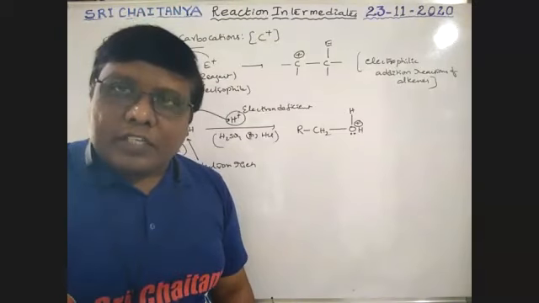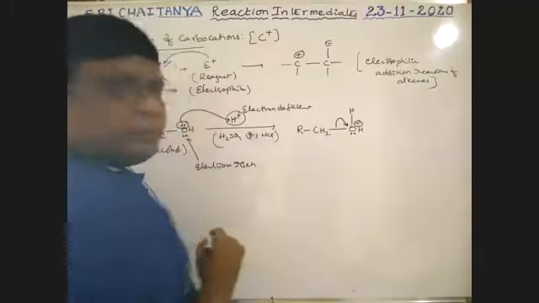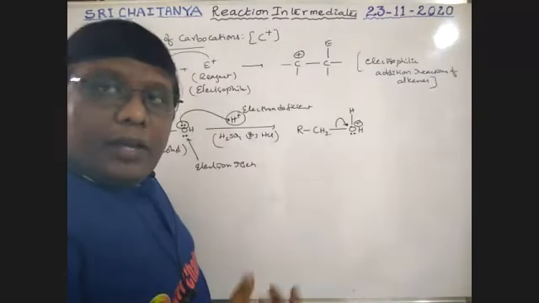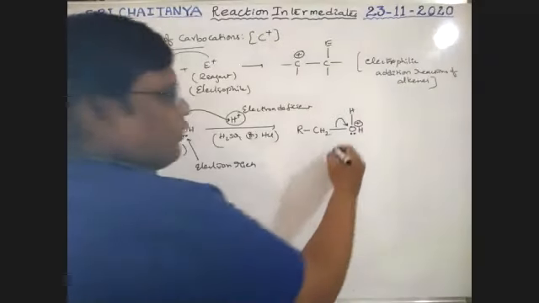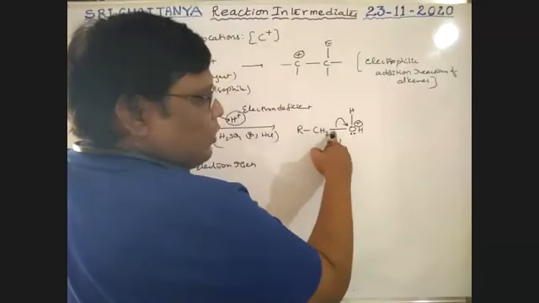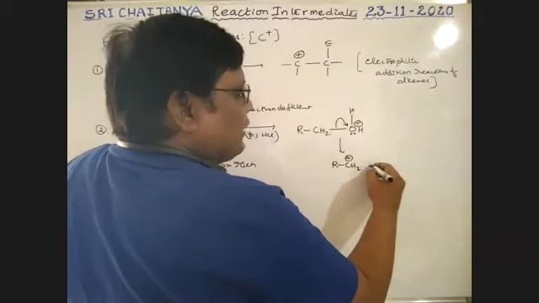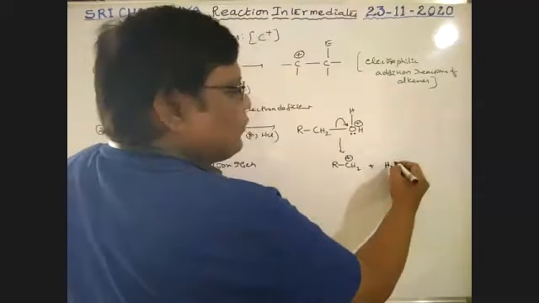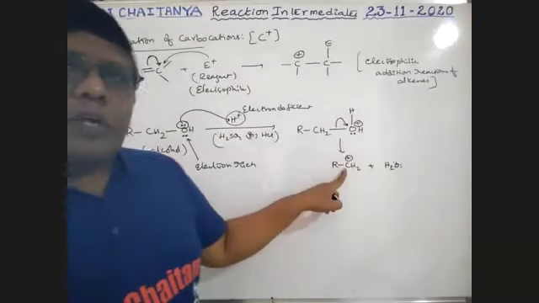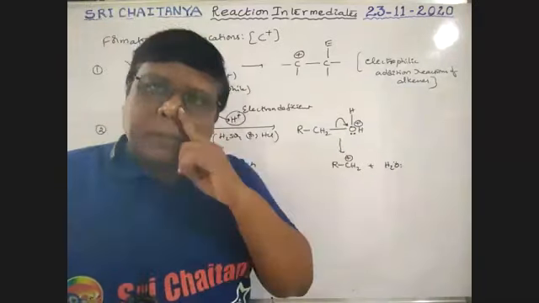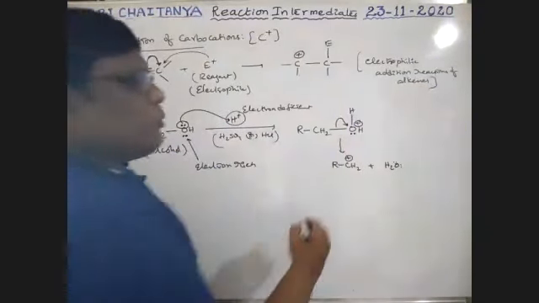That's why it pulls this bond pair of electrons towards the oxygen and compensates its electron shortage. Therefore, because carbon loses its electrons, it converts into RCH2 plus ion, and H2O is the product with oxygen's 2 lone pairs. See here, boys, what is this? Carbon with positive charge. It is a carbocation. So this is the way to prepare a carbocation.